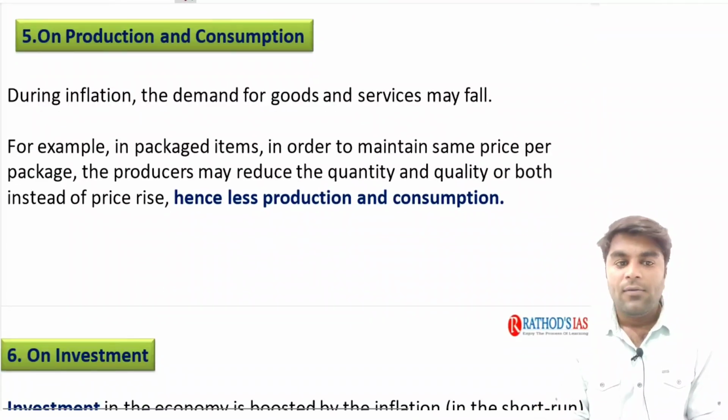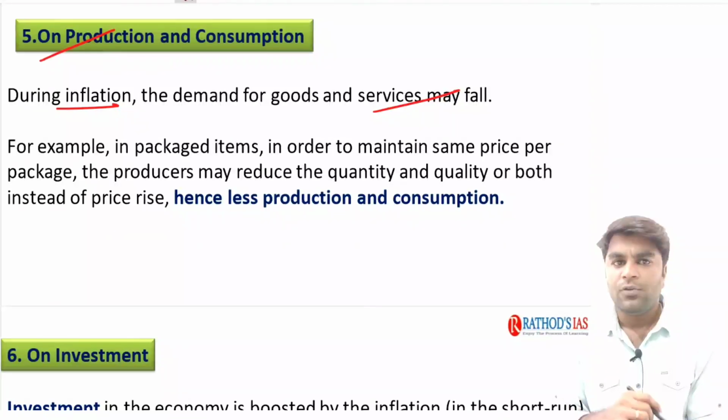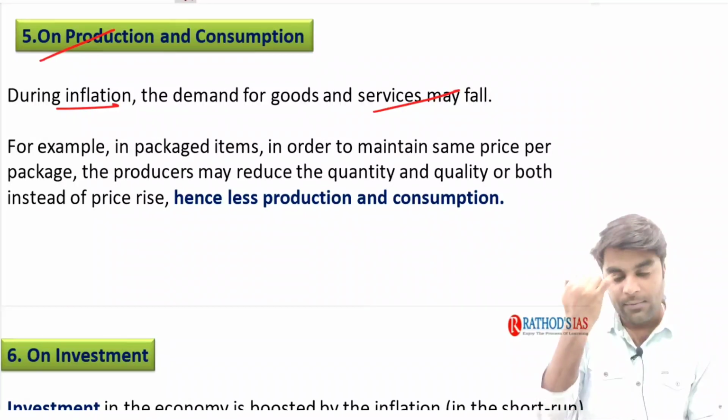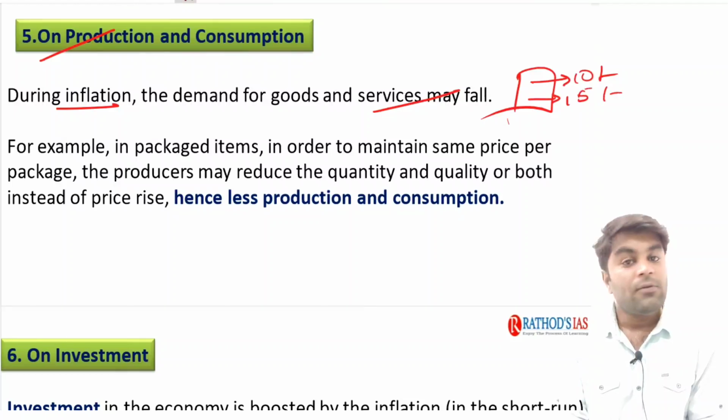See, when we look at the effects of inflation on production and consumption, during inflation, the demand for goods and services may fall. Why? Because, understand guys, what happens usually during inflation? For example, this is a packaged item. Now, this packaged item is currently sold at 10 rupees. Now, due to inflation, it needs to be sold at 15 rupees.